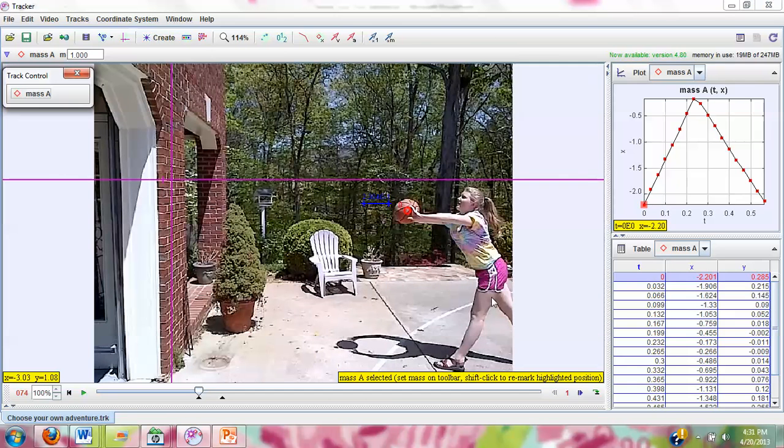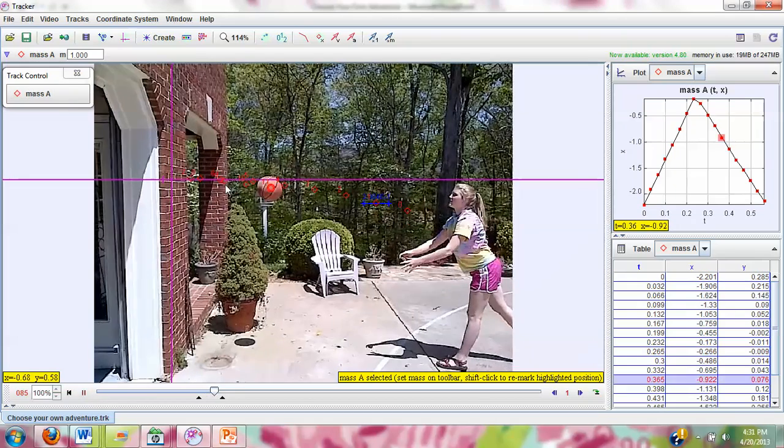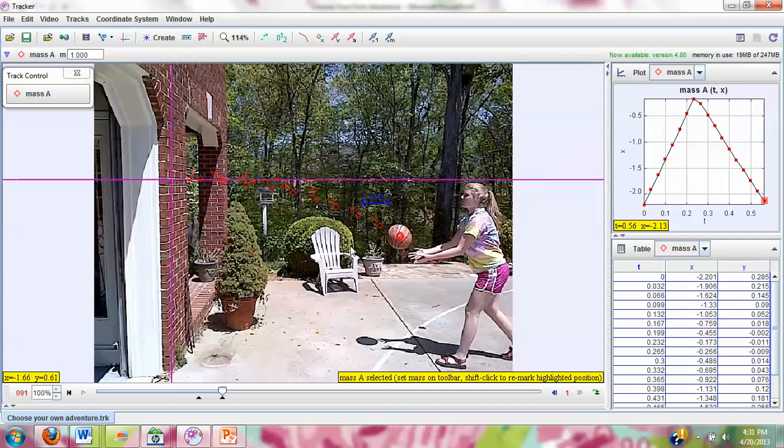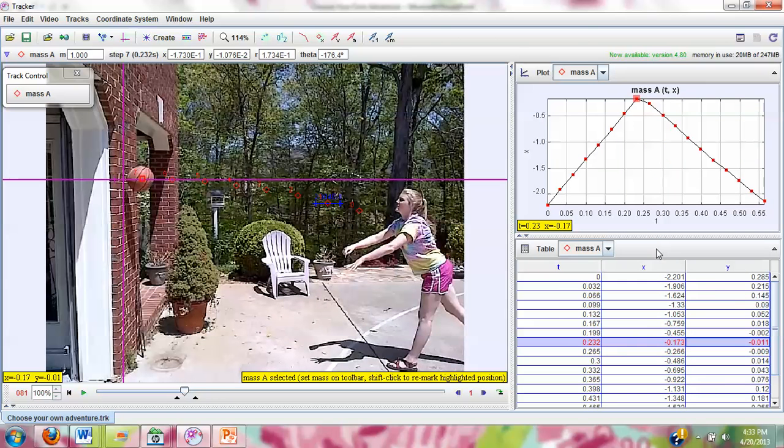The center of the basketball was tracked at each frame of the video, and you can see that the red diamond represents its position. The initial x position of the ball was at negative 2.201 meters, and the initial velocity in the x direction was found by taking the final x position right before the ball hits the wall and subtracting it from the initial and dividing by the change in time.